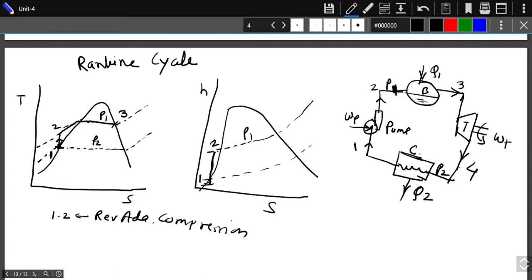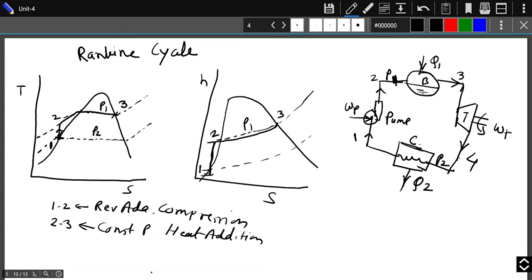So this is constant pressure heat addition.